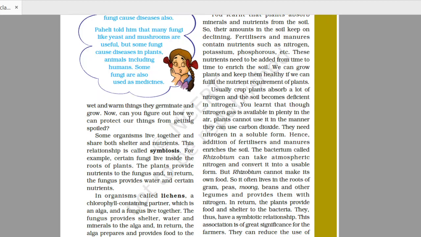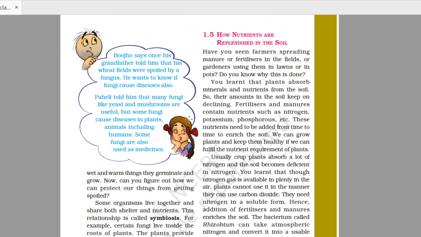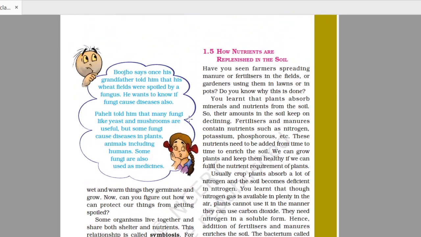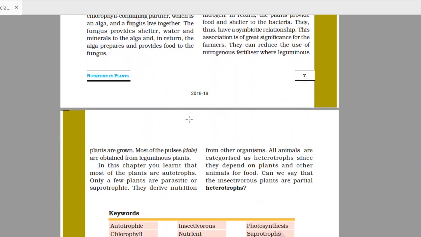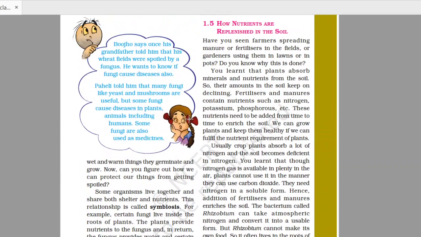And now, how are nutrients replenished in the soil? You know, we add many fertilizers, many manures. Even there is a method called crop rotation. What is crop rotation? In crop rotation, what is done? Some leguminous plants are grown alternately in the field along with the main plant, and this method is called crop rotation.